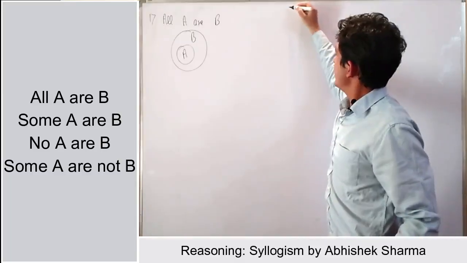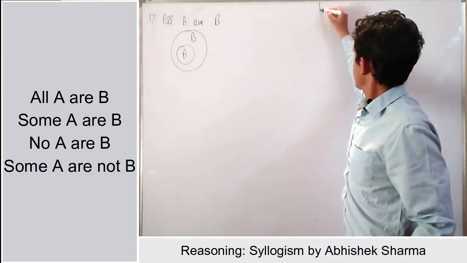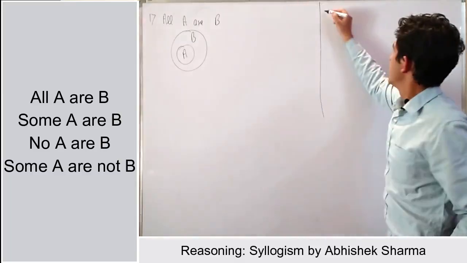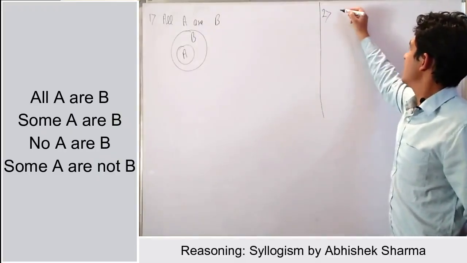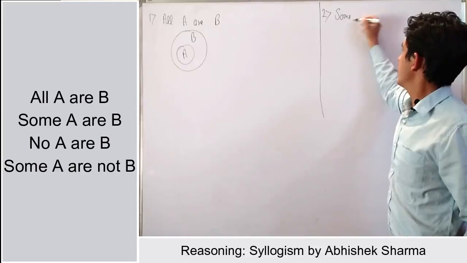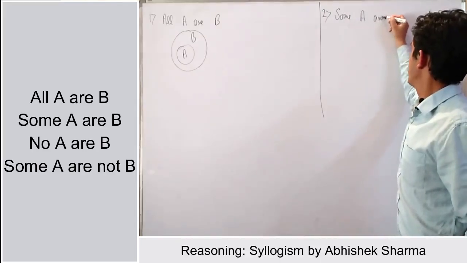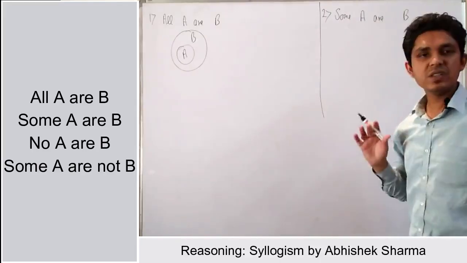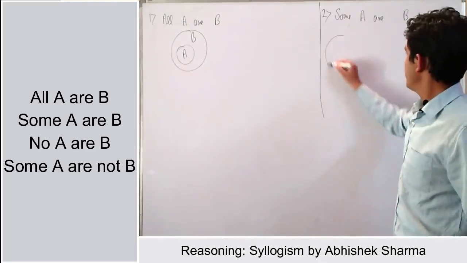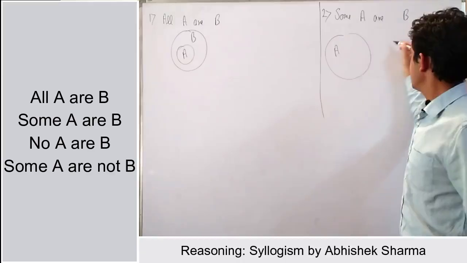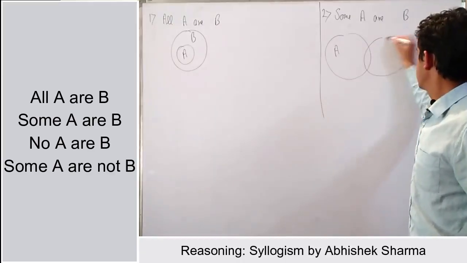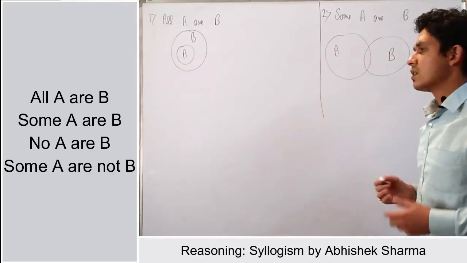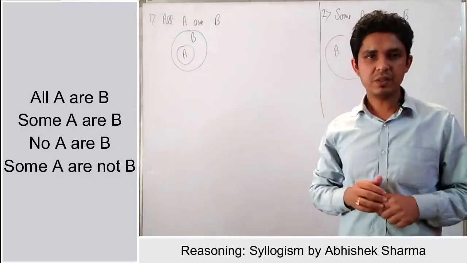Second, if I talk about the second statement, this is some A are B. We will simply draw it like some part of A is in B.